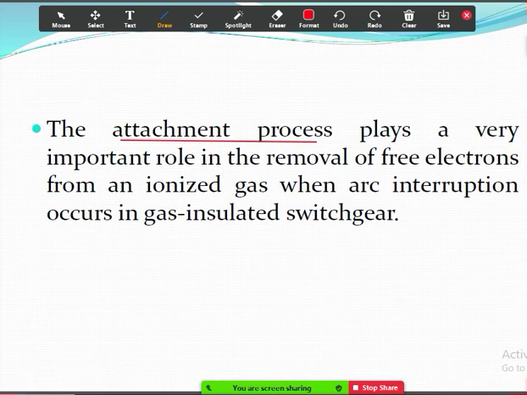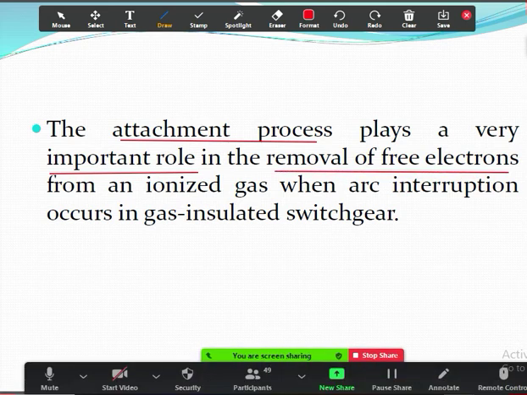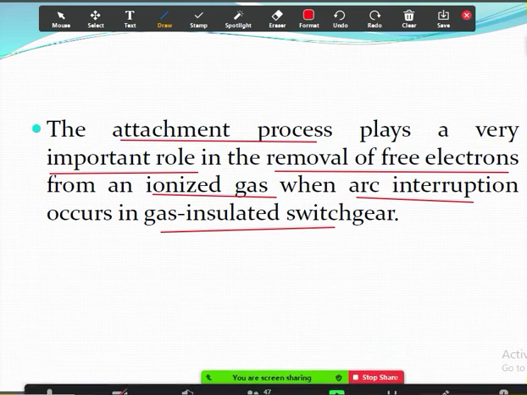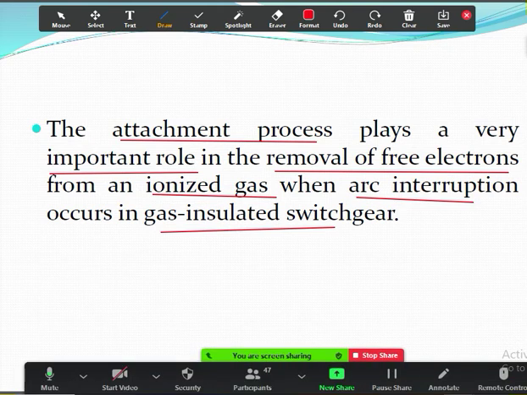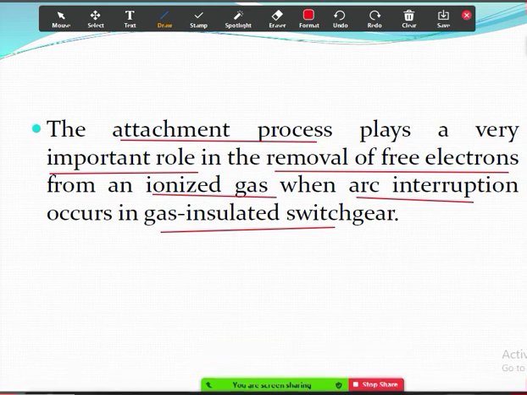So this attachment process plays a very important role in the removal of free electrons from an ionized gas when the arc interruption occurs in the gas insulated switchgear. Switchgear means that a circuit breaker is an example of switchgear. All the circuit breakers are called switchgear equipments.